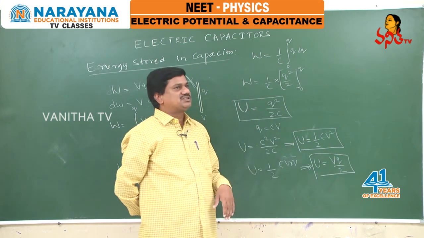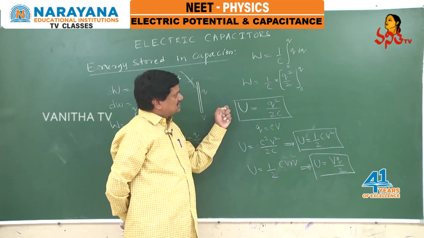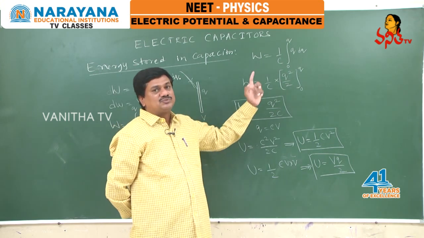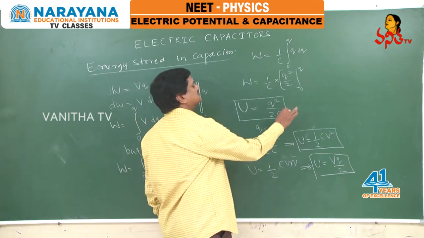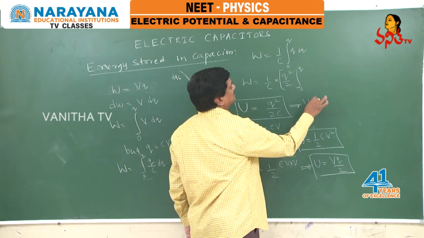I'll try to clarify this. If I consider this expression, U equals Q square by 2C, what you can write is that U is inversely proportional to the capacitance.